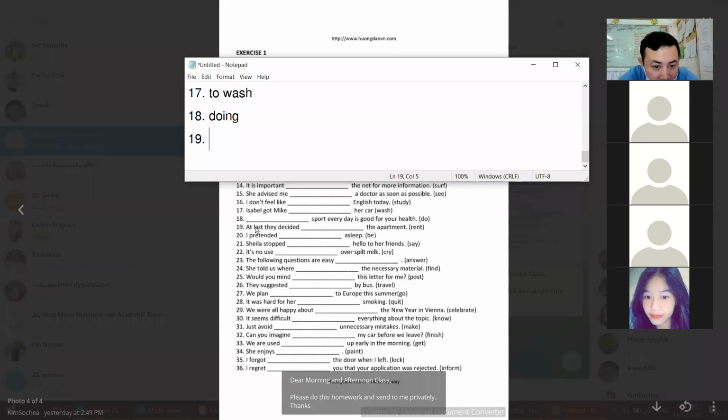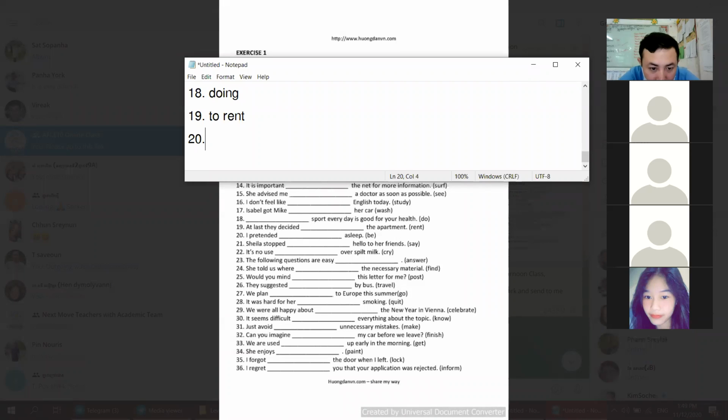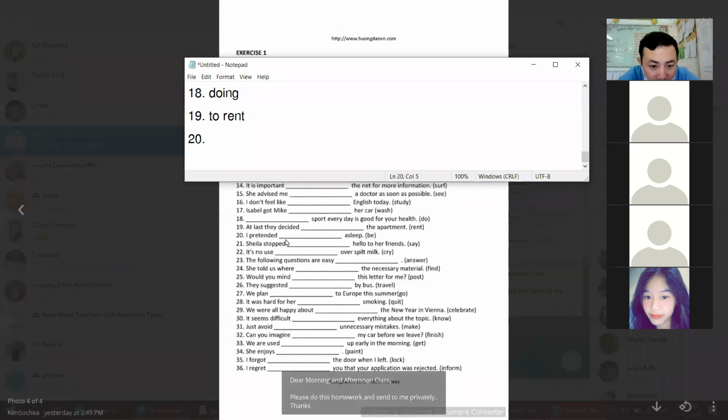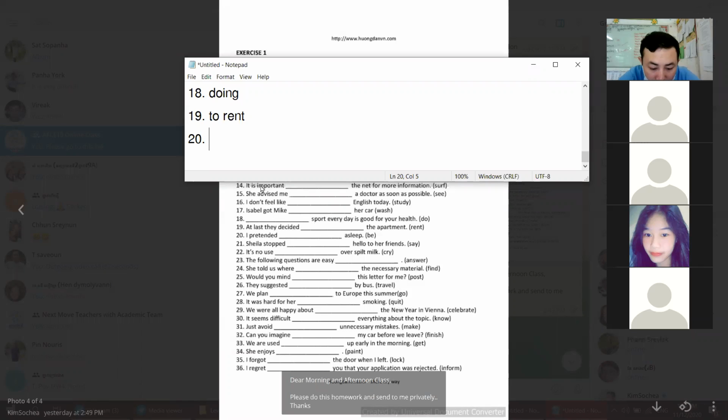Number 19. At last, ran. The word at last, like at first, at last, we just read to infinitive. So to run. Okay. Number 20. Pretend is the certain verb of to infinitive. So pretend to be.